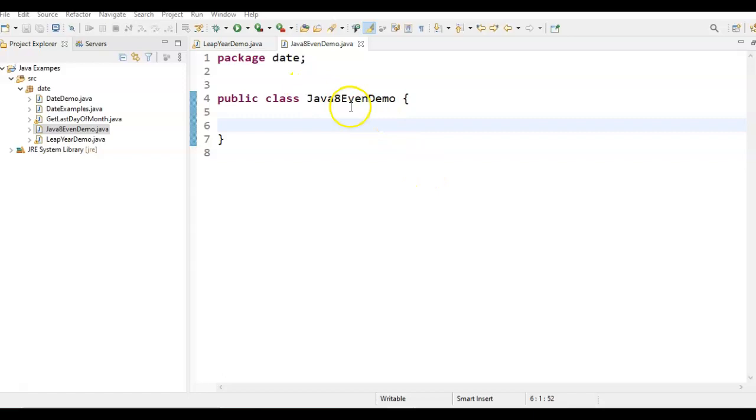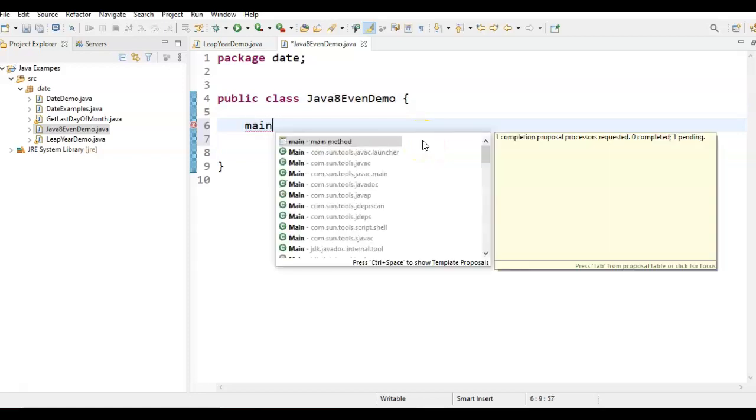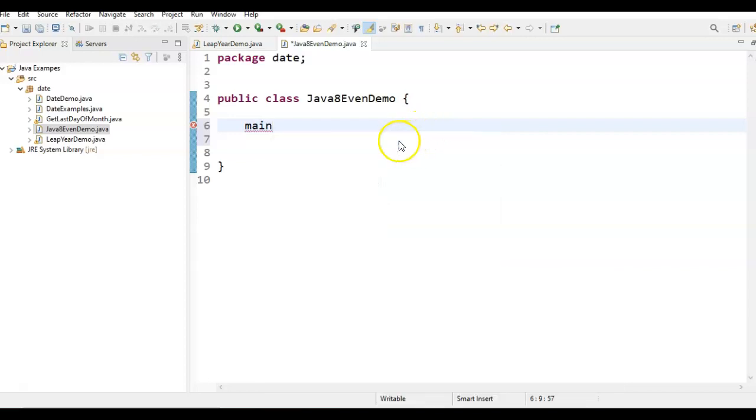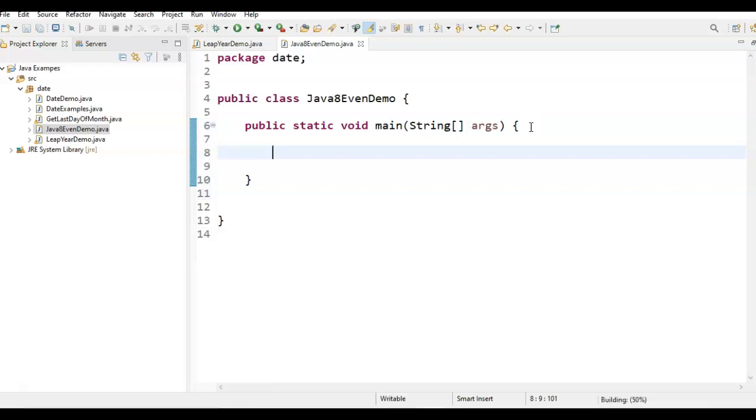Okay. So first we'll write a class. So I've taken a class called Java8 Event Demo, and I'm writing a main method inside it. And then we'll be using Java 8. Without Java 8, it's pretty simple. We'll be using one if condition, and inside that if condition, we'll say if n % 2 equal to 0, then we say that the given number is an even number. Okay, so by using Java 8, how do we do that?